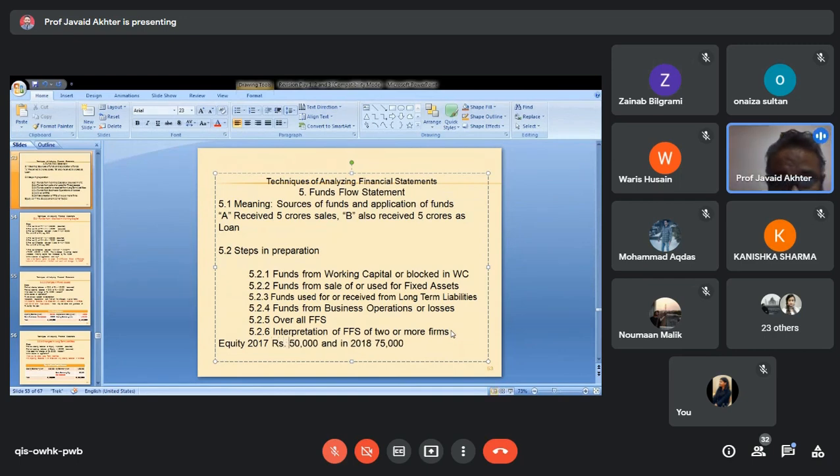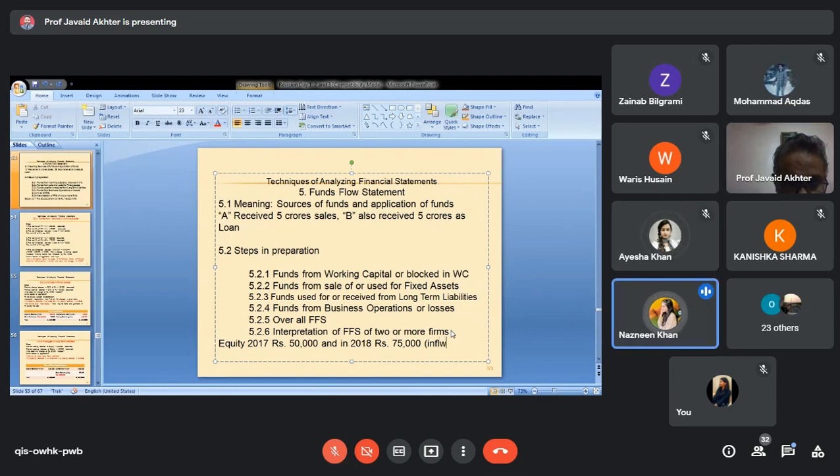In the company's balance sheet of 2017, equity share amount is 50,000 and in 2018 it is 75,000. The company has issued fresh equity shares of 25,000. Is this 25,000 an inflow or outflow? Inflow. Correct.